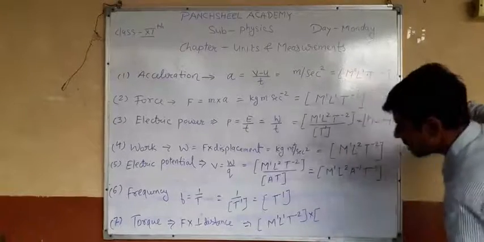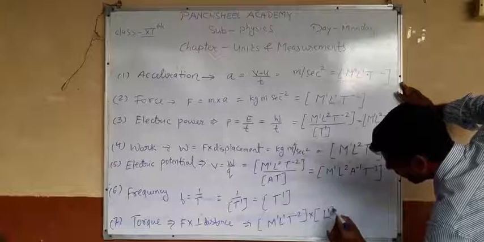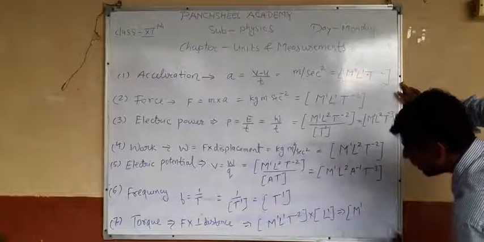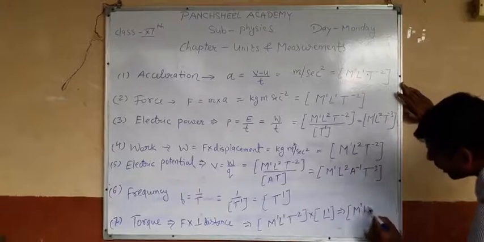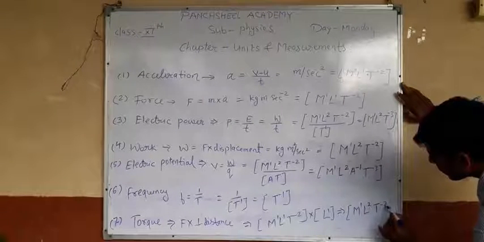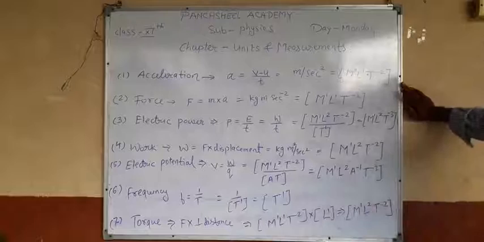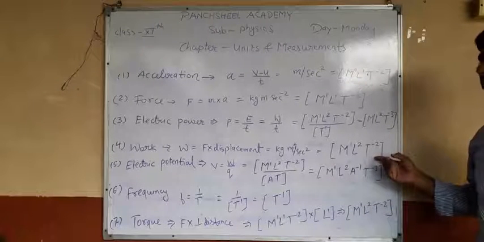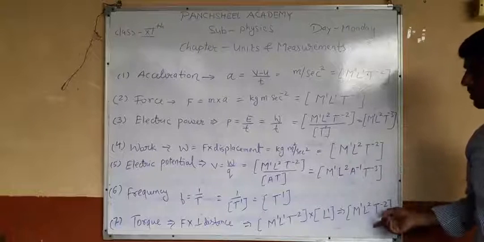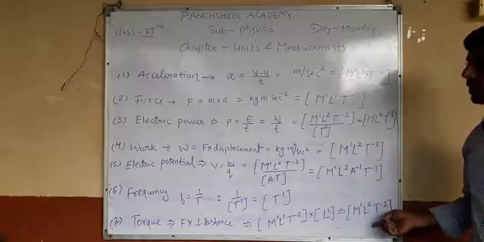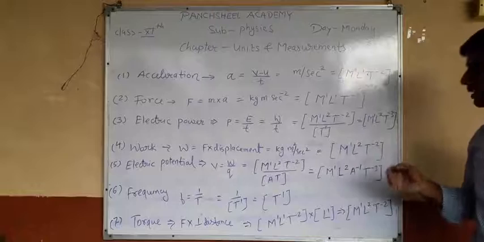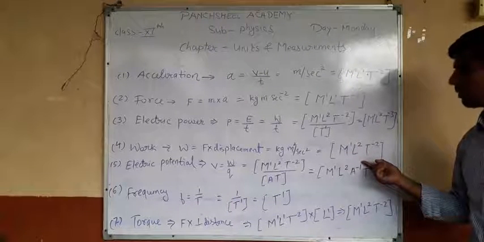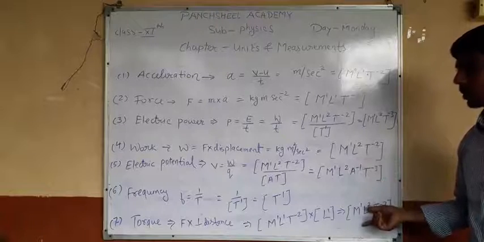Distance is measured in length, so L1, and the formula is M1 L2 and T minus 2. This is the dimension formula of work done, this is the dimension formula of torque, and energy also has the same dimension formula as work done and torque.